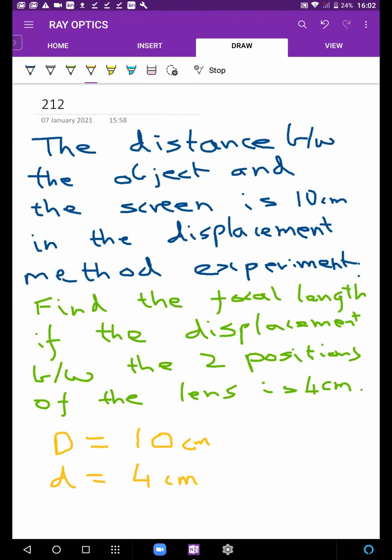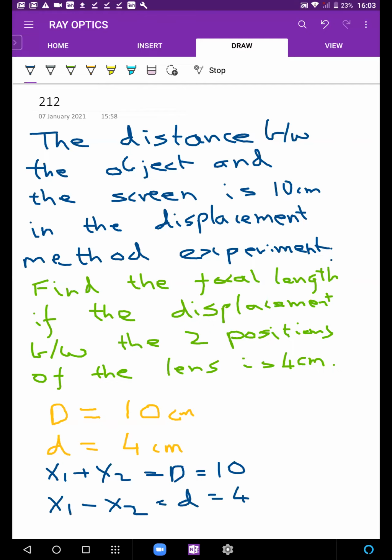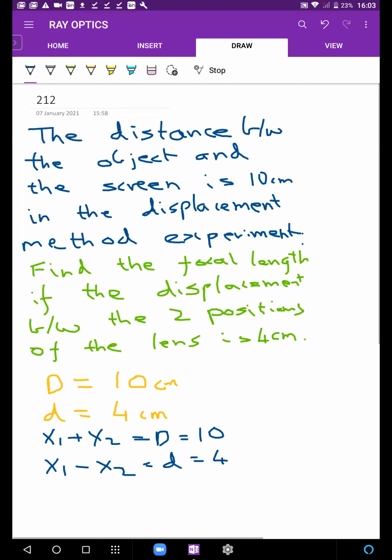Now you may see some formulas written here and there. You don't need formulas. You know for a fact that x1 plus x2 is D. In other words, x1 plus x2 is 10. And then you also know that x1 minus x2 is, let x1 be the bigger one by default, small d, so it is 4. And you know how to solve equations. So there is no need to remember a formula.